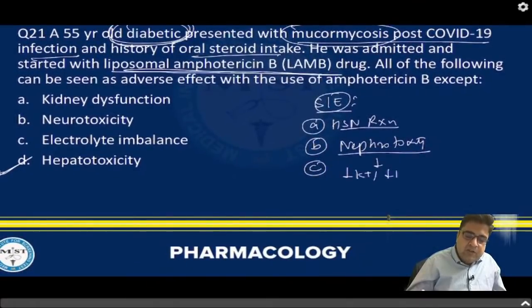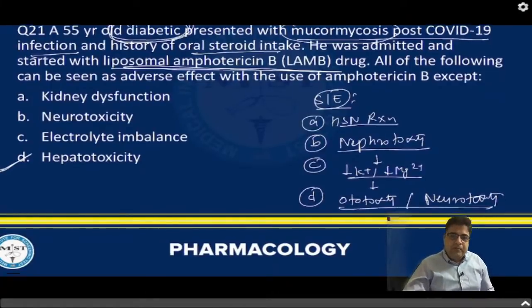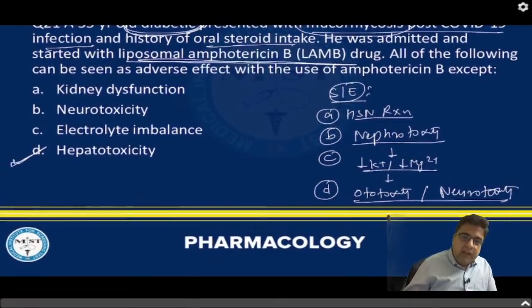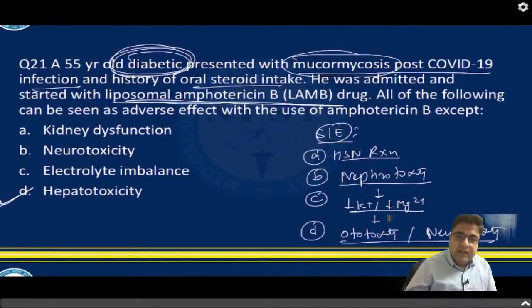Due to this loss of magnesium and potassium, it can cause ototoxicity and neurotoxicity. So the drug can cause ototoxicity, neurotoxicity, hypokalemia, hypomagnesemia, nephrotoxicity. Among antifungal drugs, amphotericin B is important for your exam, so please concentrate on it.